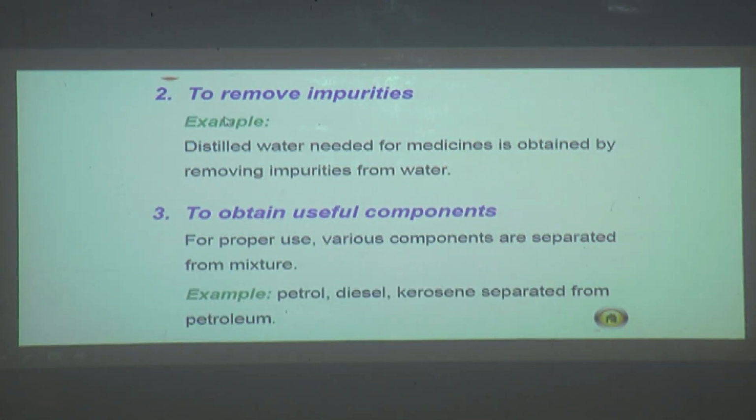The second need to separate a mixture is to remove impurities. Now what are impurities? For example, distilled water needed for medicines is obtained by removing impurities from water.